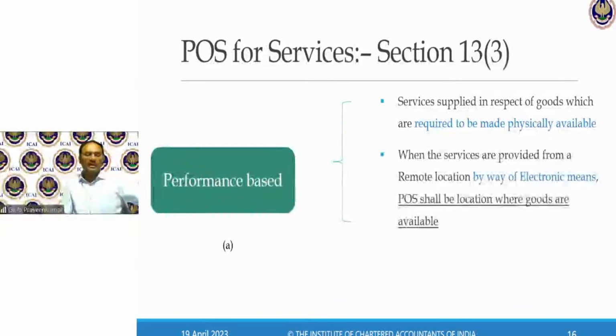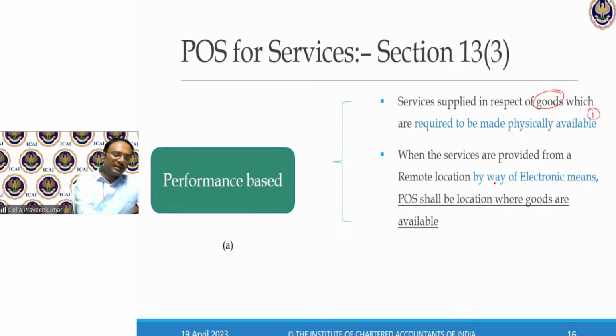Now, section 13, subsection 3 talks about performance-based services, where services are rendered in relation to goods, where these goods are to be made physically available to the supplier of that service, either by the recipient or any person acting on behalf of the recipient.